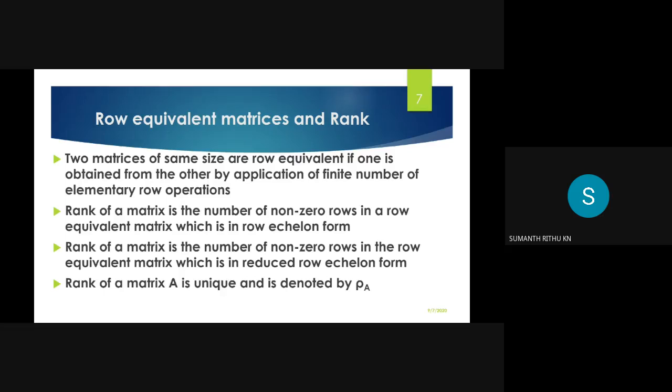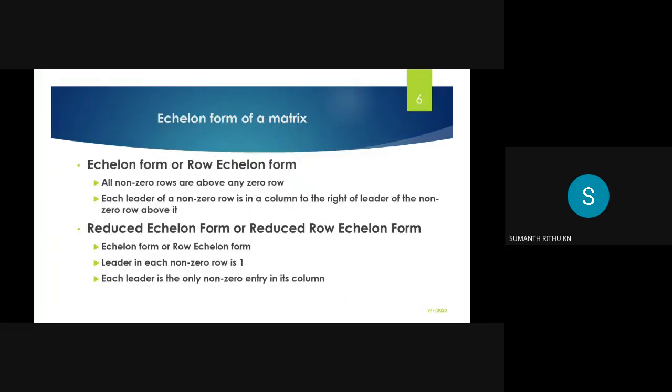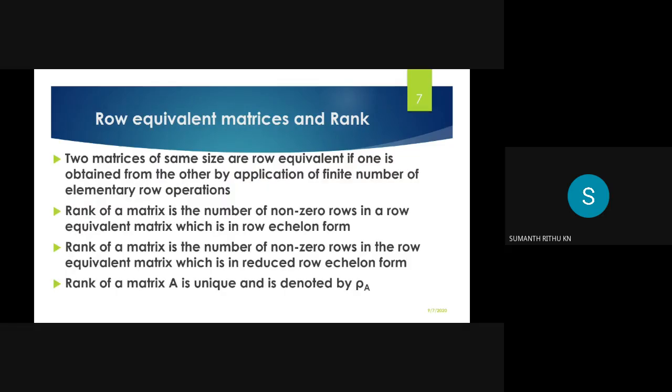So yesterday we discussed the echelon form of a matrix, the idea of row equivalent matrices, and the idea of the rank of a matrix.